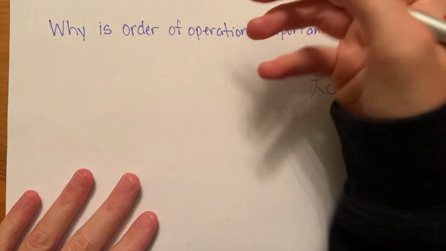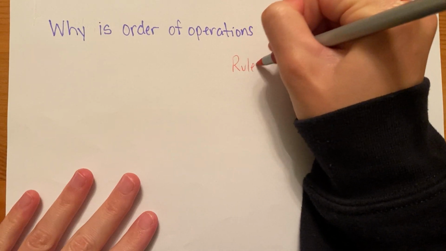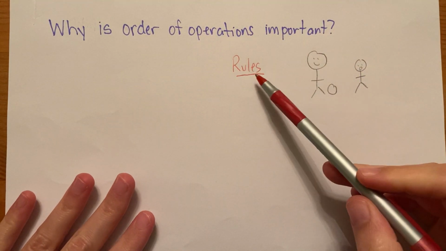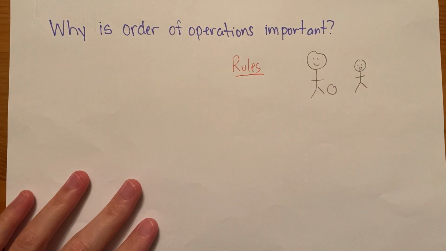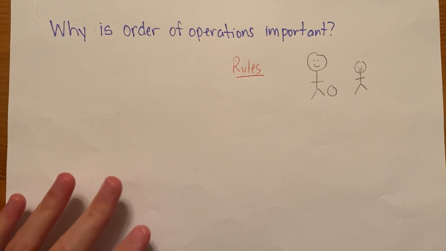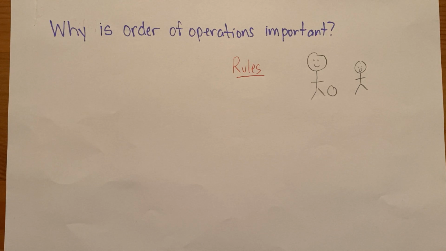So the problem is that we need rules. Otherwise, we can't operate in the world, right? We have rules about traffic and cars. We have rules about sports. We have rules about what's allowed and not allowed in the house, right? Lots of rules. So in math, we need rules too.